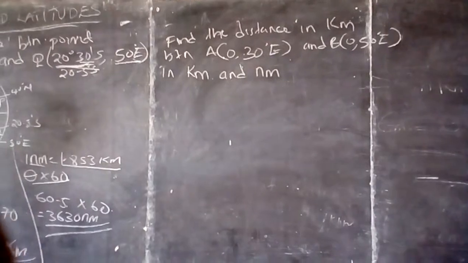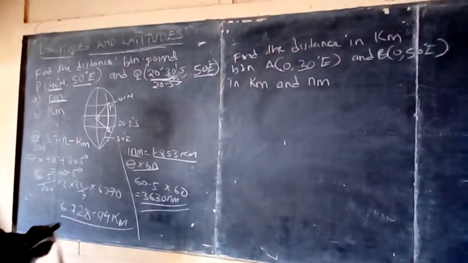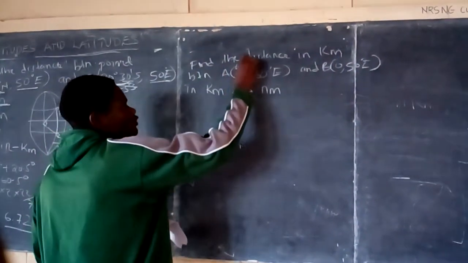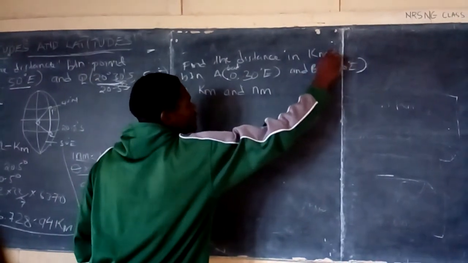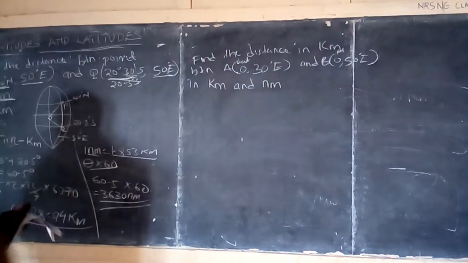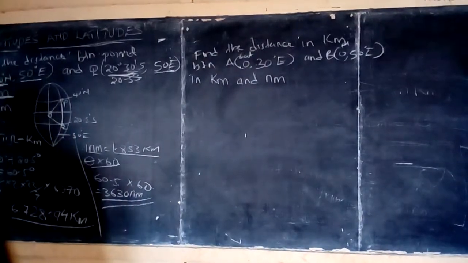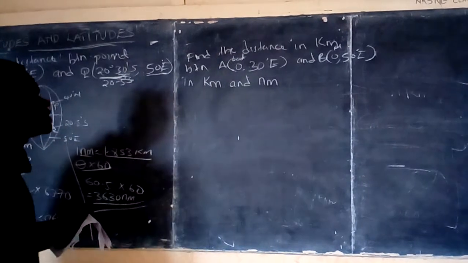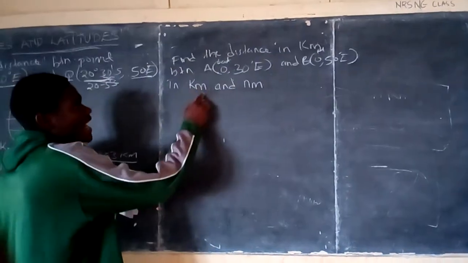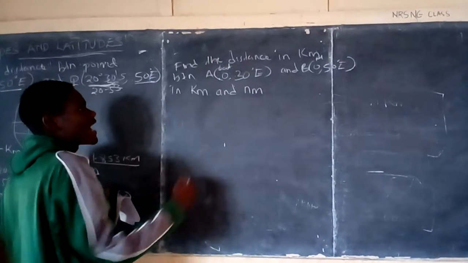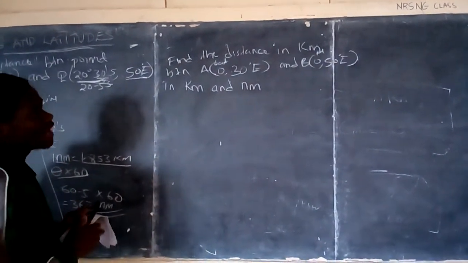Now we have two positions along the equator, because the latitude is 0. That means it is along the equator. I said that the distances along the equator and along all longitudes are to be on a great circle.